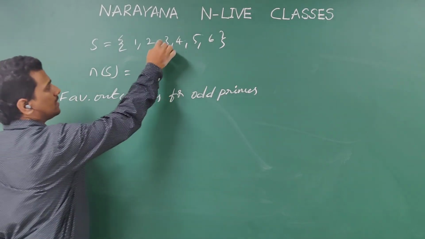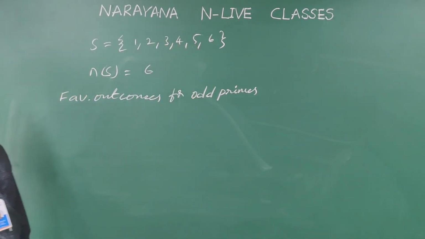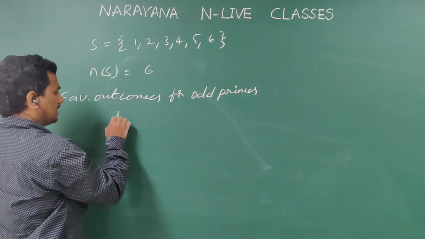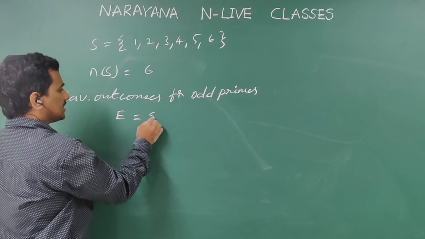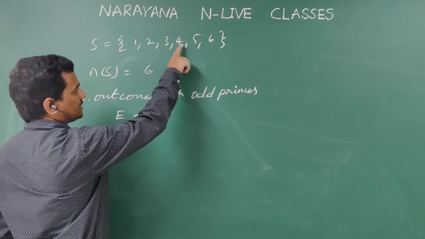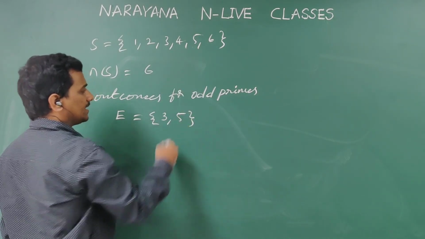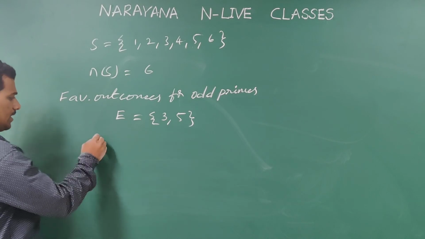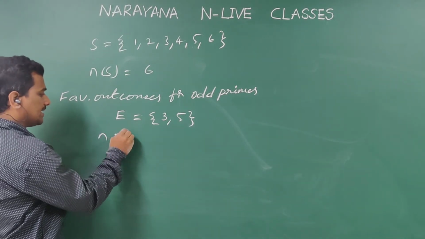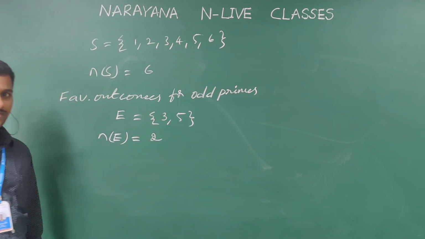So odd primes are 3 and 5. So E is equal to 3, 5, and n of E is 2.